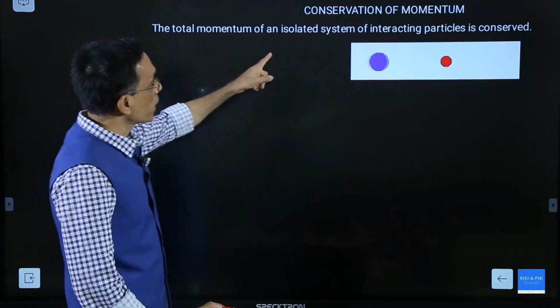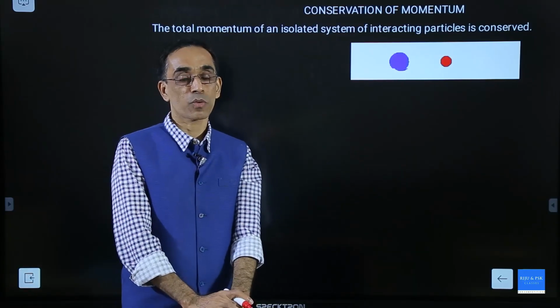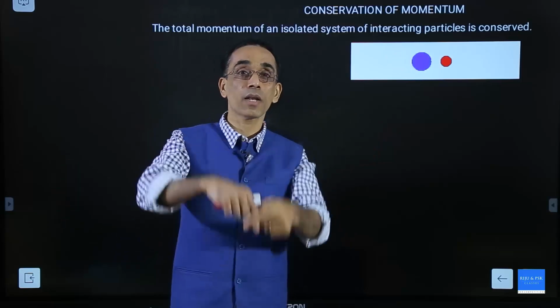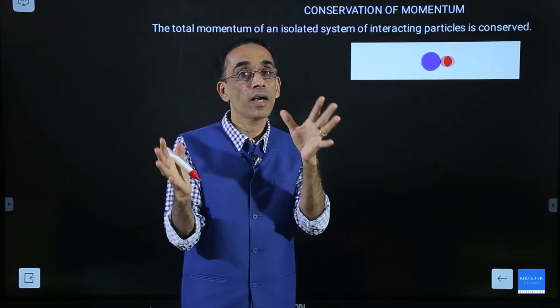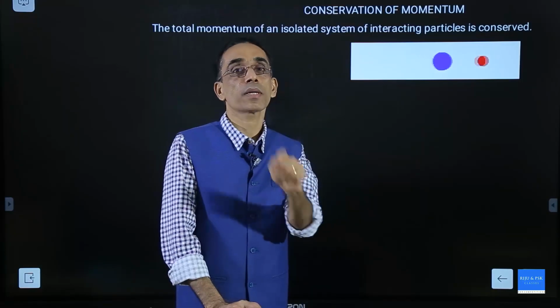The total momentum from an isolated system of interacting particles is conserved. Oh my God, what is it? You have a system of two particles where there are no external forces. That's what we call isolated. If there is no external force acting, then the total momentum remains constant.